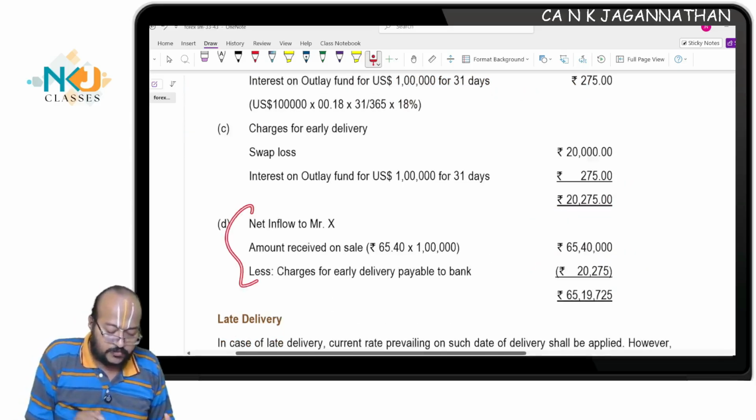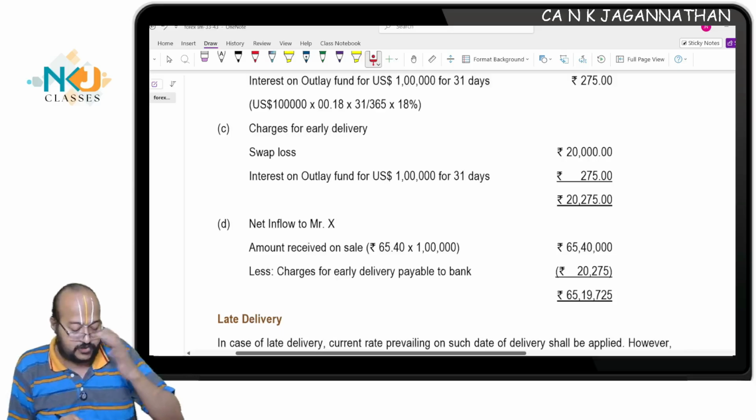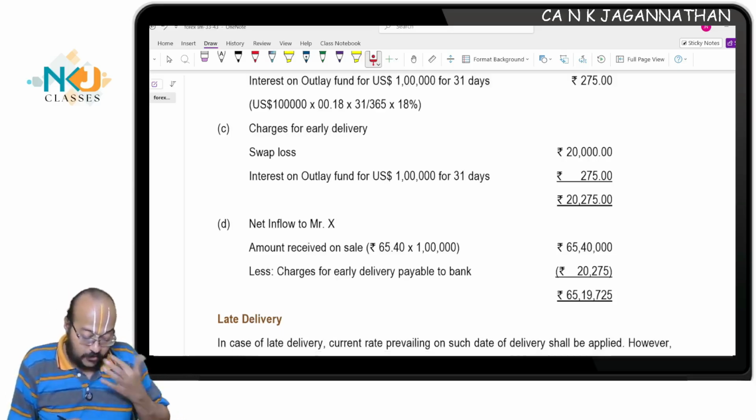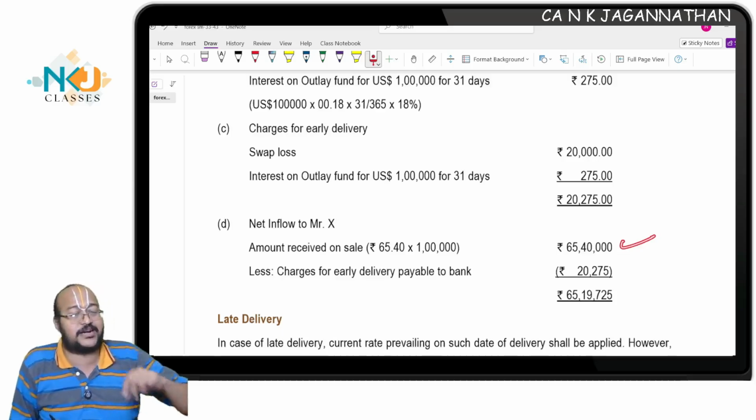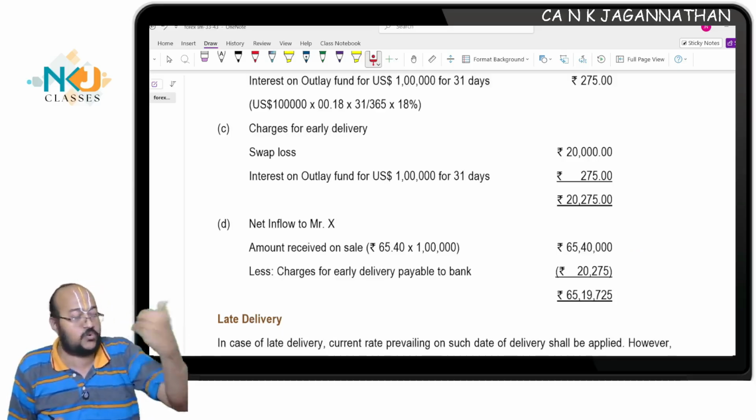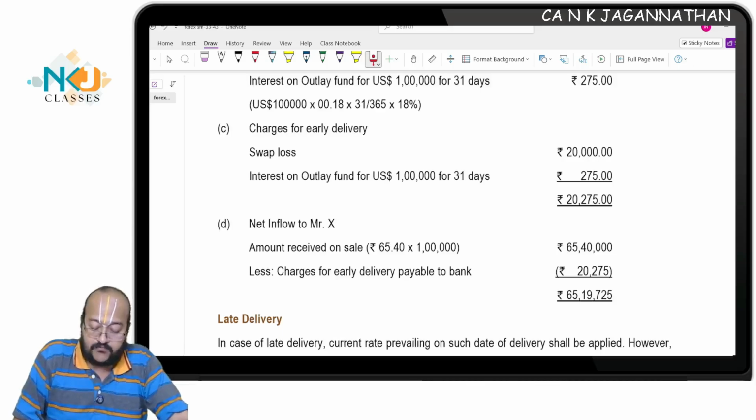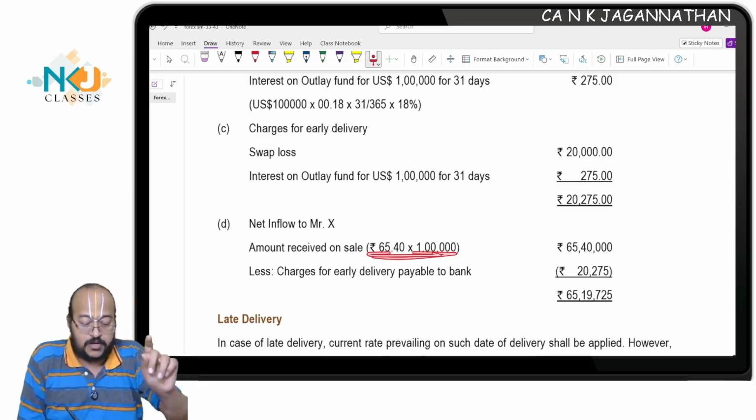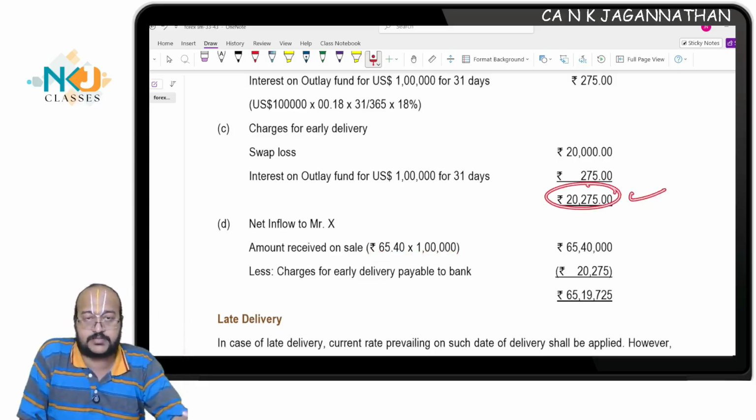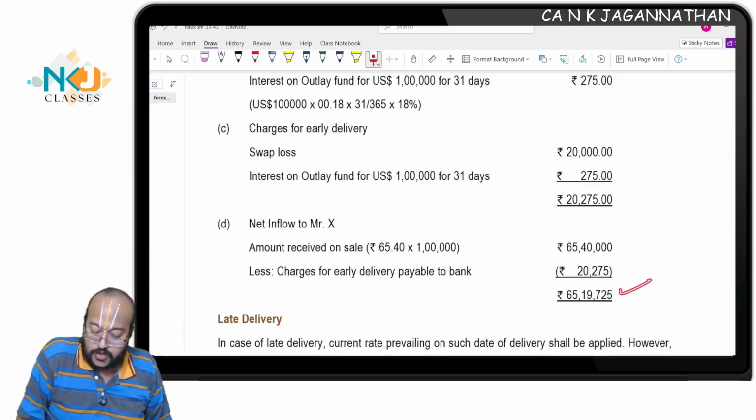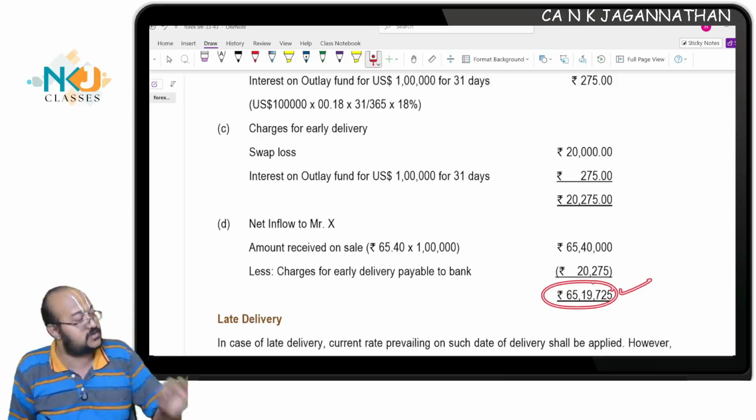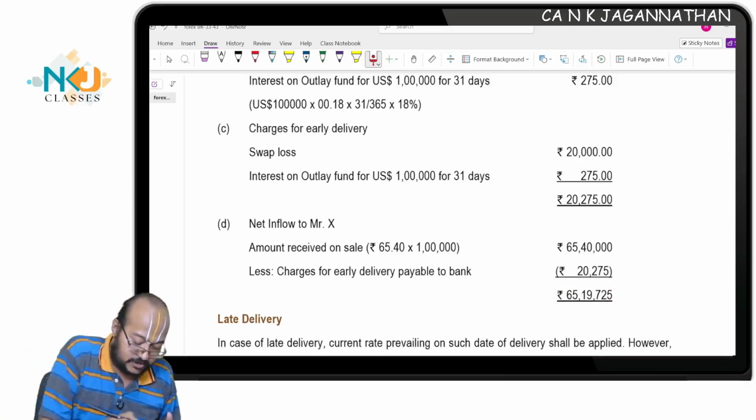Now the net inflow to Mr. X. If you see the net inflow, see what happens. The agreed upon sale amount will be 65.4 into 1 lakh, which means the customer agreed to sell. Now, he is an exporter. He sold to the bank and the bank will give him 65 lakhs 40,000 at the agreed upon rate. But this loss, he should compensate. So the banker will deduct this loss amount and only pay you 65 lakhs 19,725. Are you all understanding the first example?